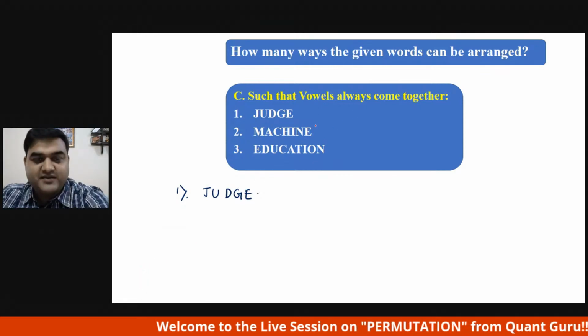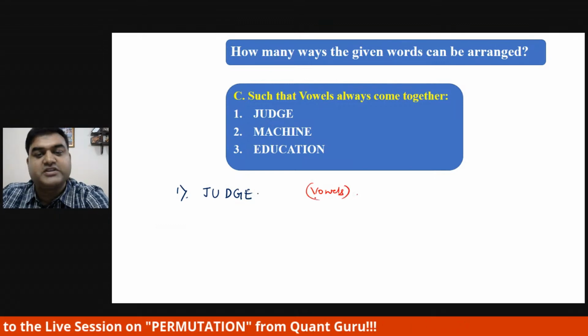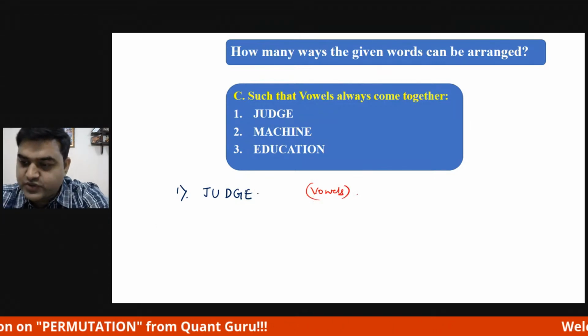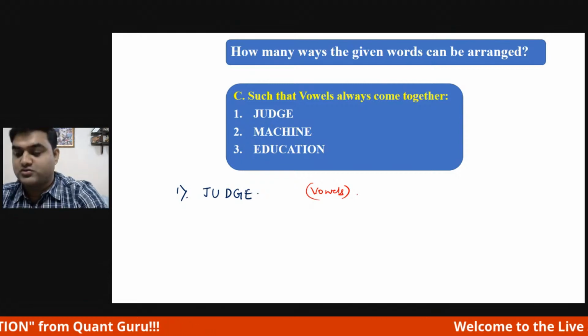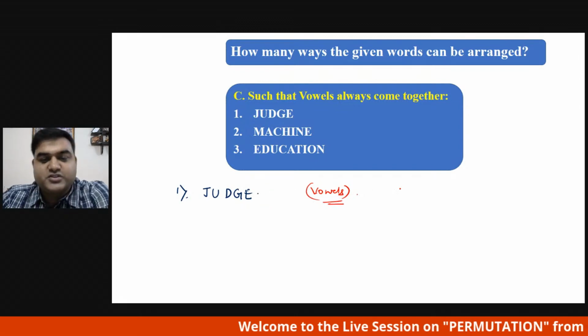What they have asked is how many ways the word can be arranged wherein the vowels should come together. So two, three things are there. What we will do is, while writing JUDGE, they are asking about vowels. How many vowels? You know vowels, no?